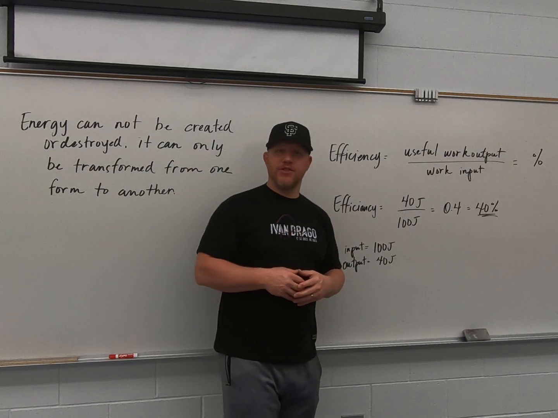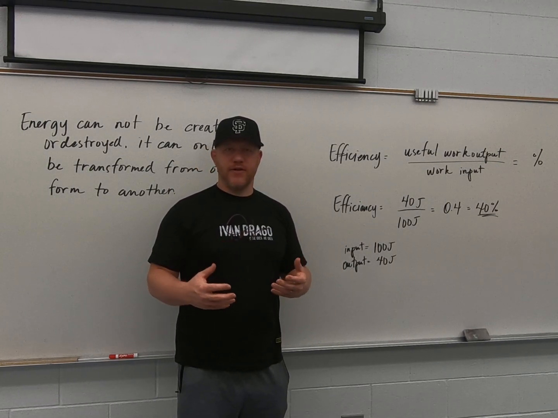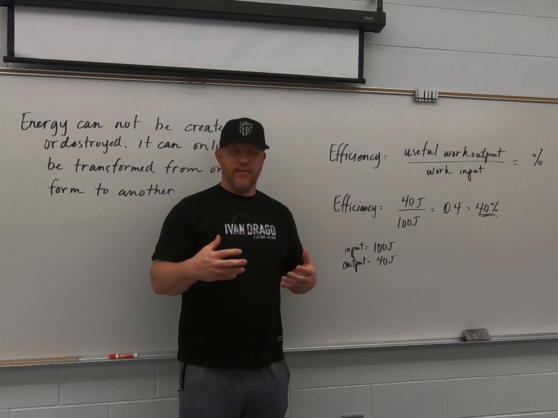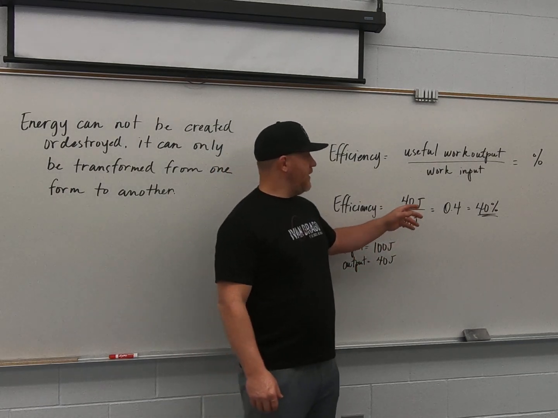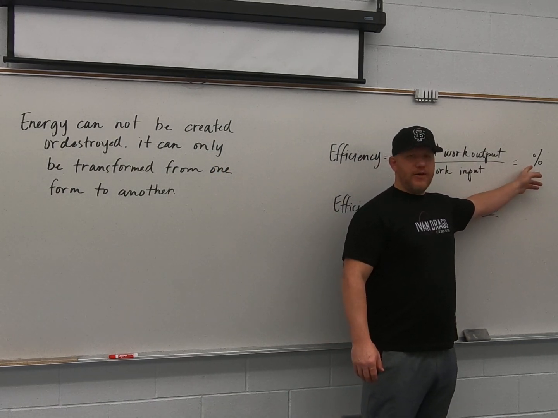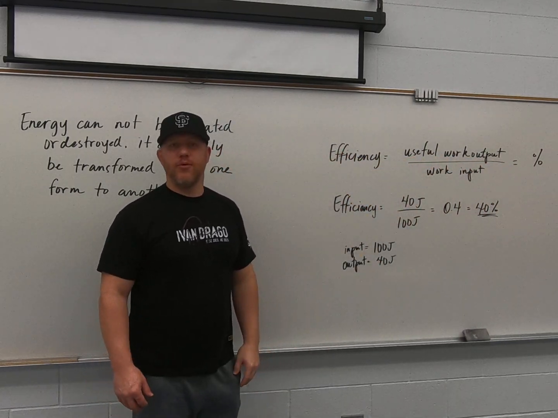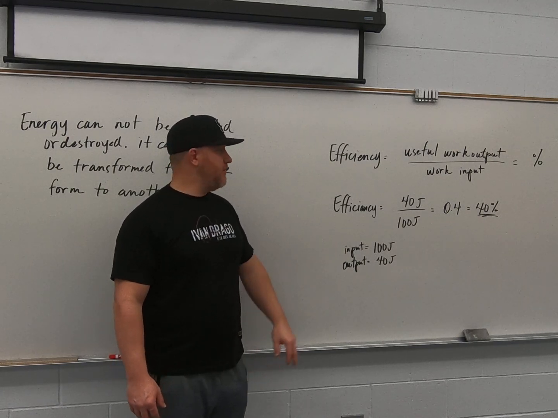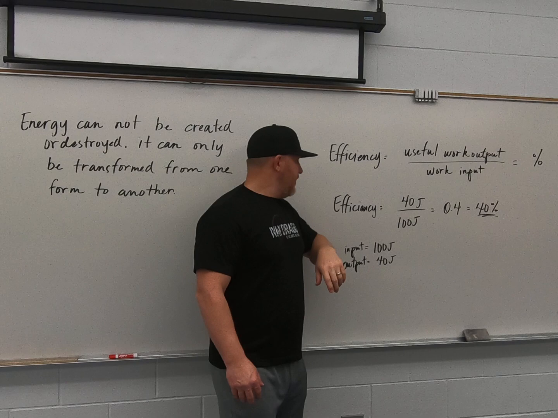You'll never have a machine that's 100% efficient. You'll always have friction. You'll always have things that make that machine work. So you're going to get a decimal, which we're going to turn into a percentage, but that number should not be more than 1. If that number is more than 1, then you've probably done something wrong. Maybe you put these upside down or something like that.